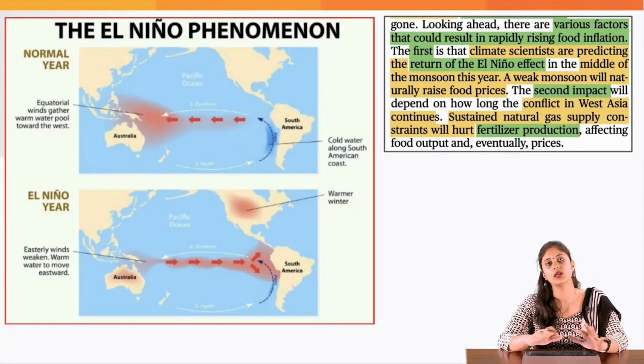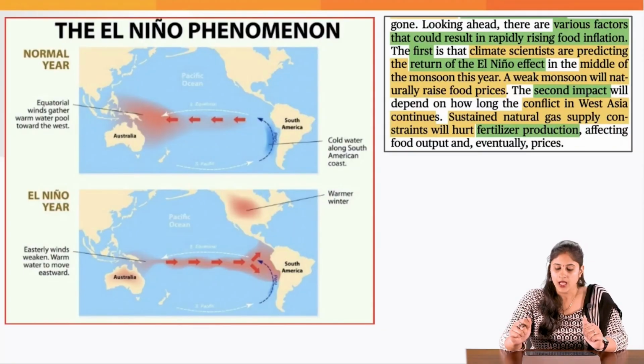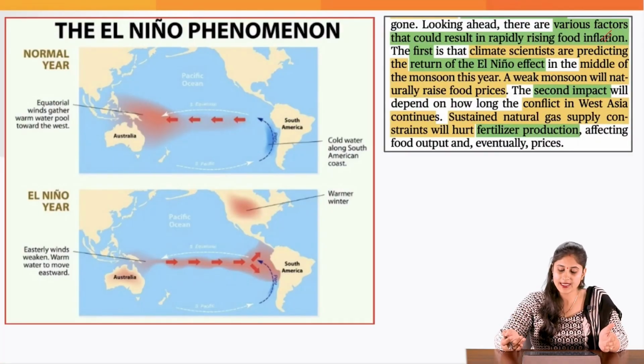Now coming back to the inflation scenario in India, why is the inflation rate increasing? First and foremost is the food inflation. And it is going to increase further because scientists are predicting that we will be witnessing the El Nino effect in the middle of the monsoon this year.